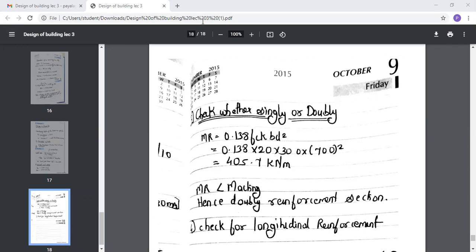See whether the moment of resistance value you get is 405.7 kilonewton meter or not.